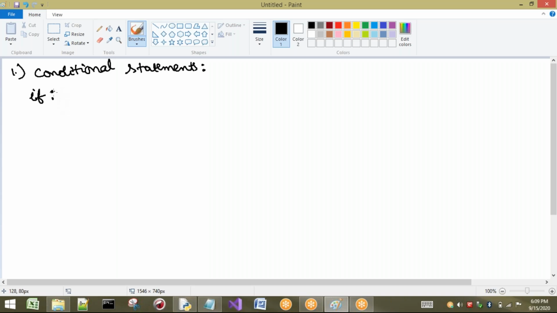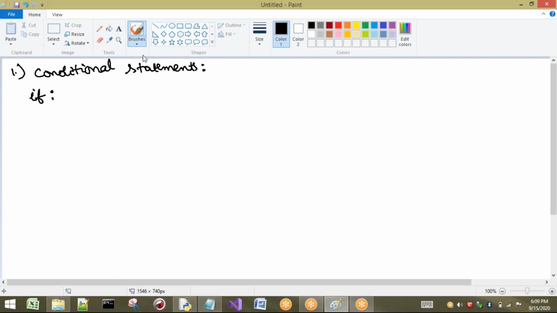First I will discuss it with a practical example. Later we will see it with our Python program. So these are conditional statements. A conditional statement means if we want to execute any statement or group of statements only if some condition is satisfied, then we have to go for the if statement. Once again, I am going to repeat it: if we want to execute any statement or group of statements only if some condition is satisfied, then we go for the if statement.